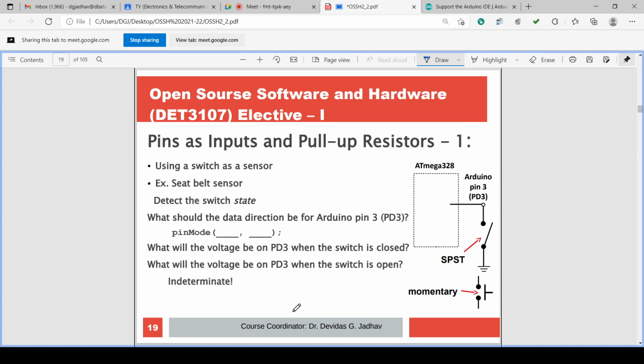When the switch is open, the pin is open circuited. So what is the voltage when the pin is open circuited? The pin is floating. The voltage is 5 volt, logic high.